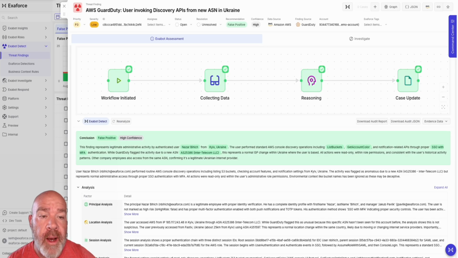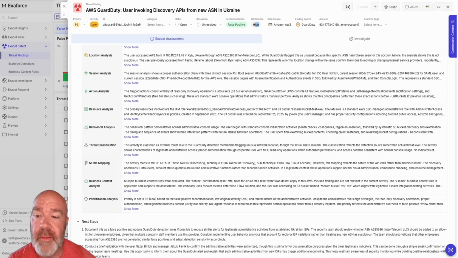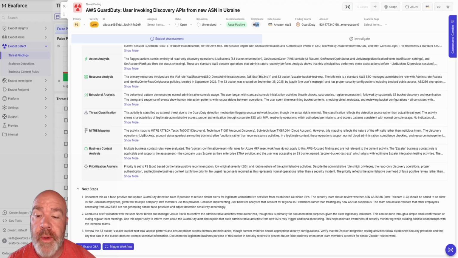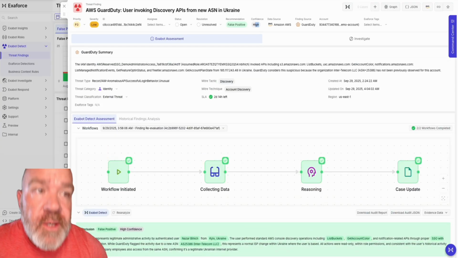They normally come from the Ukraine. This is a normal ISP change. Everything looks good here. We have high confidence that this is a low priority, and we ended up agreeing with GuardDuty on this one. But all of the information here was presented of what we know, and we can trigger additional workflow. So just a quick summary of what we talked about in the last one.